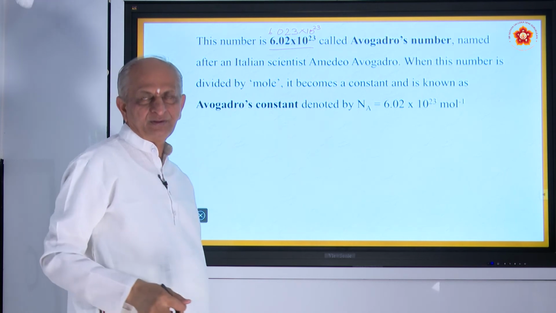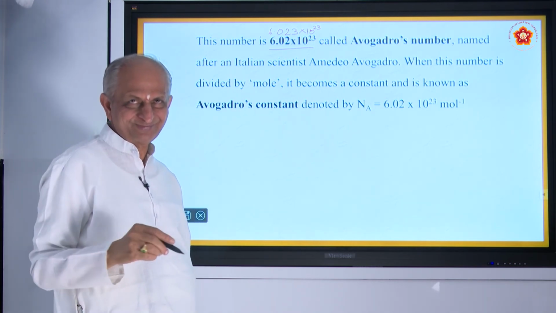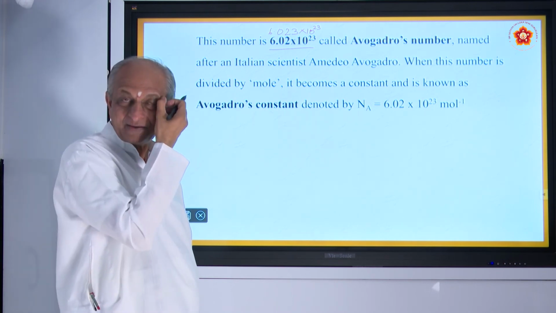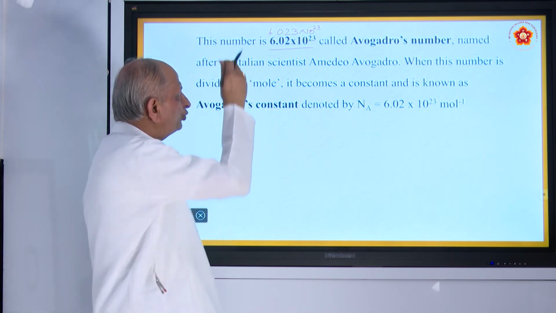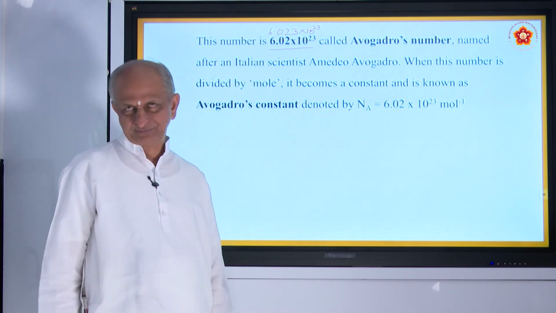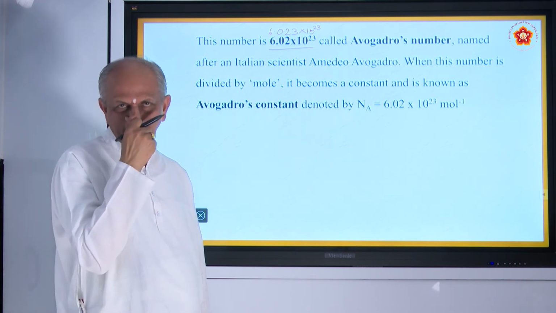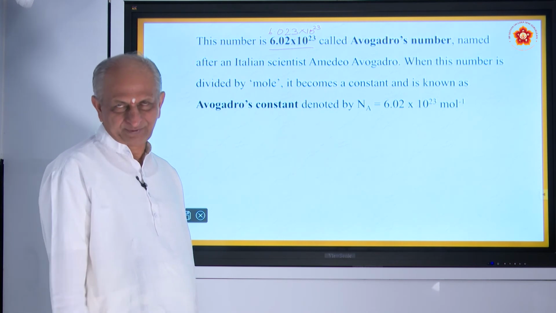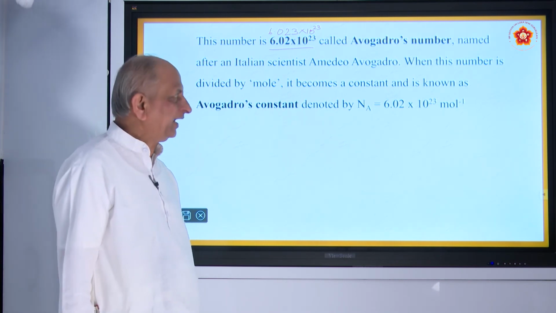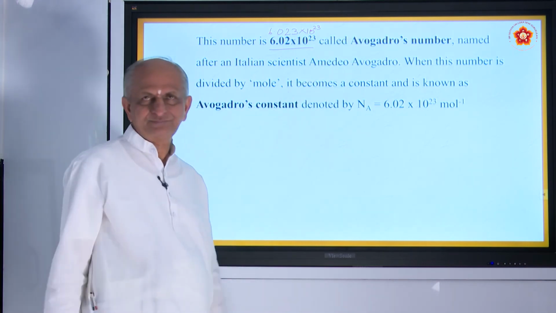That means 6 followed by 23 zeros. So 12 grams of carbon will have that many atoms, or 16 grams of oxygen will have that many atoms. That is what is called Avogadro's number.